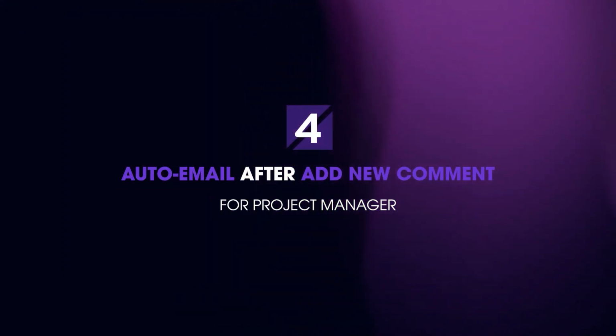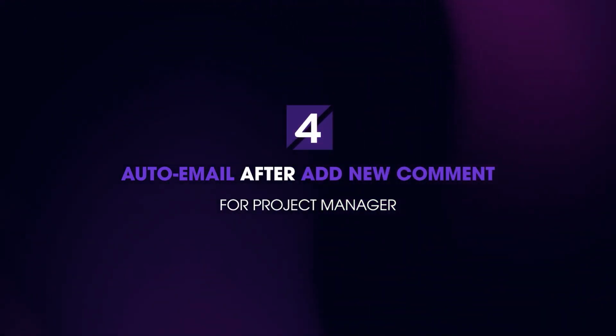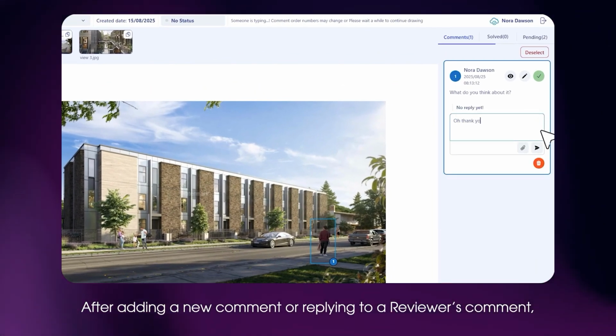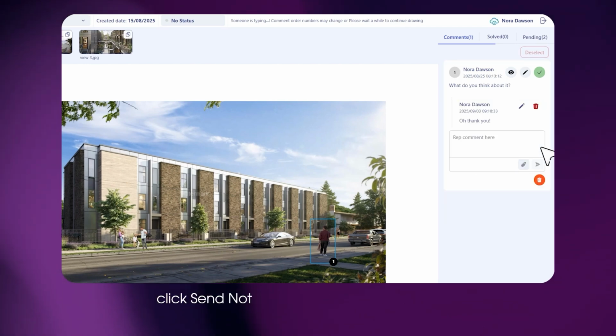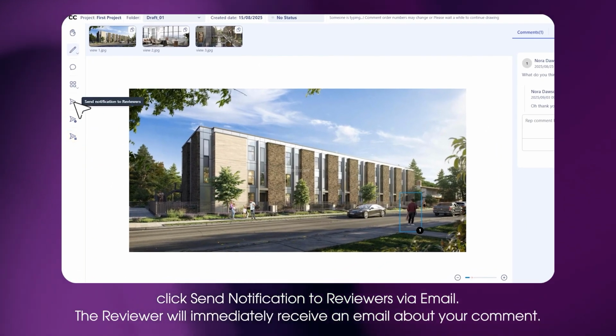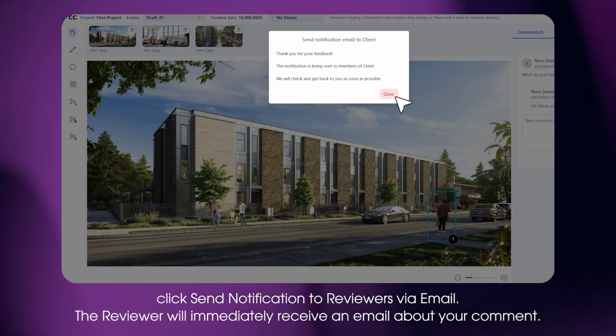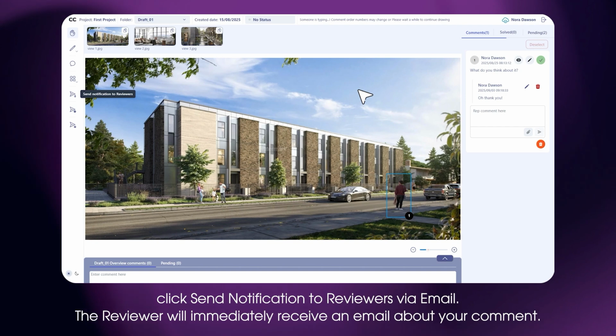4. Auto email after add new comment for project manager to inform reviewer. Once you finish adding or replying to a reviewer's comment in the feedback interface, you can notify them by clicking Send Notification to Reviewers via email. An email will be sent right away, keeping them updated on your comment.